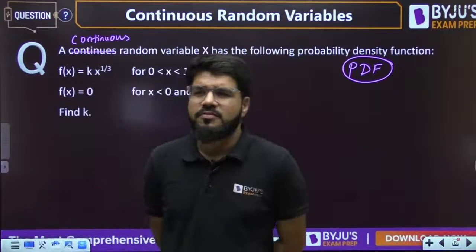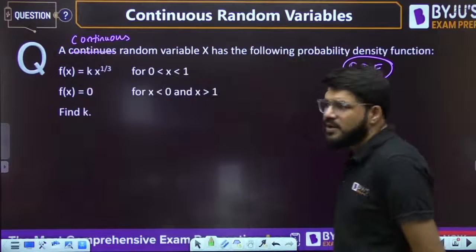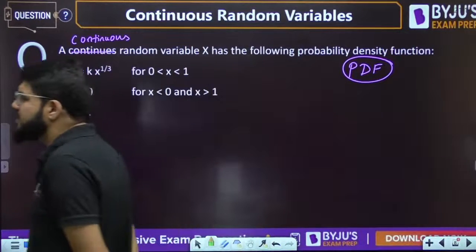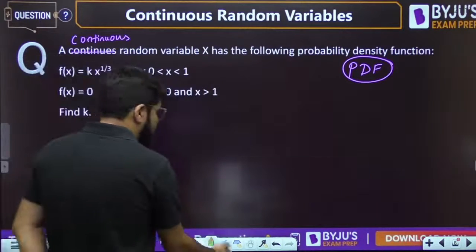These are the fundamental formulas only. You will see and understand what type of questions and formulas come up. f(x) is equal to k x power 1 by 3. Find the value of k.